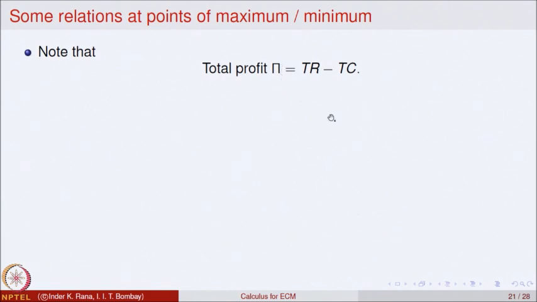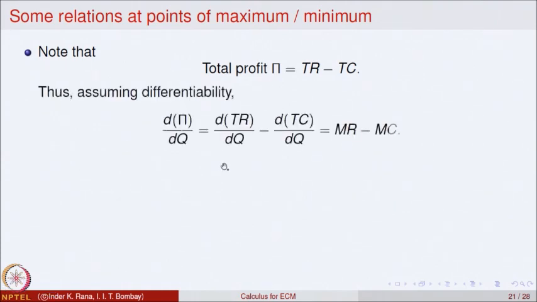is total revenue minus the total cost. So, if we look at it, assume that everything is differentiable. That will give you the derivative of total profit is the derivative of total revenue minus the derivative of total cost with respect to Q. So, we are differentiating this assuming each is a function of Q. So, this is TR.